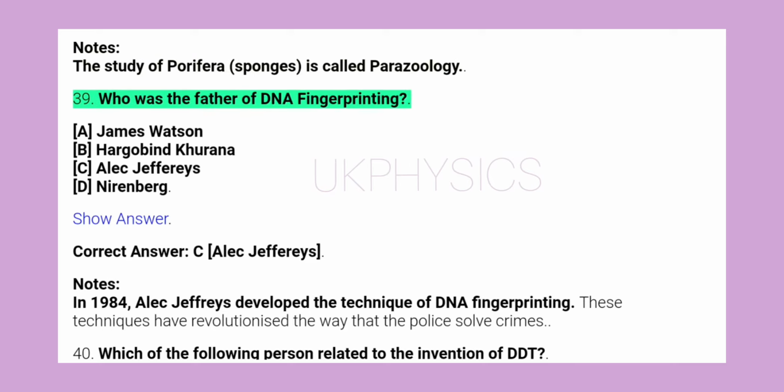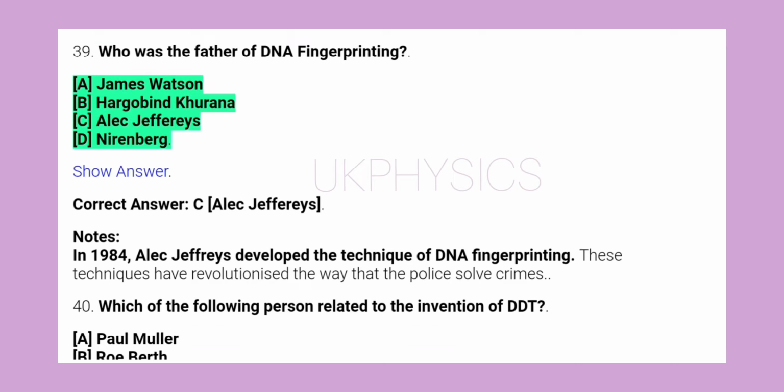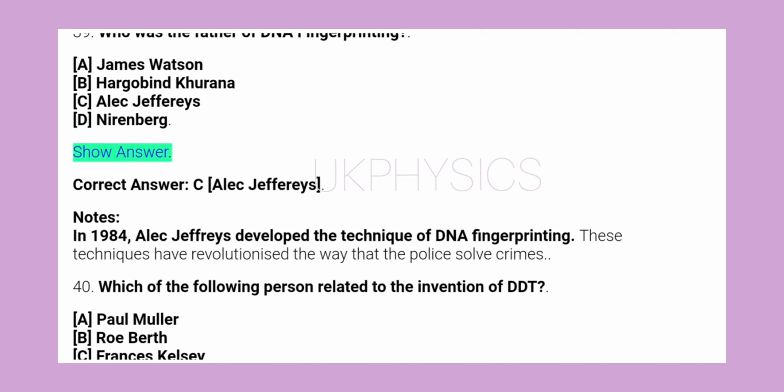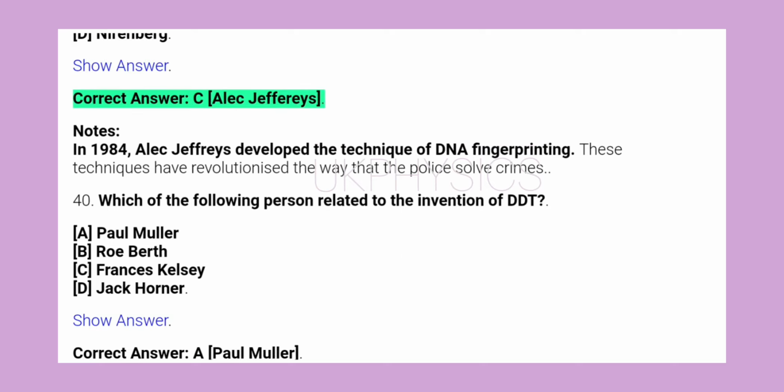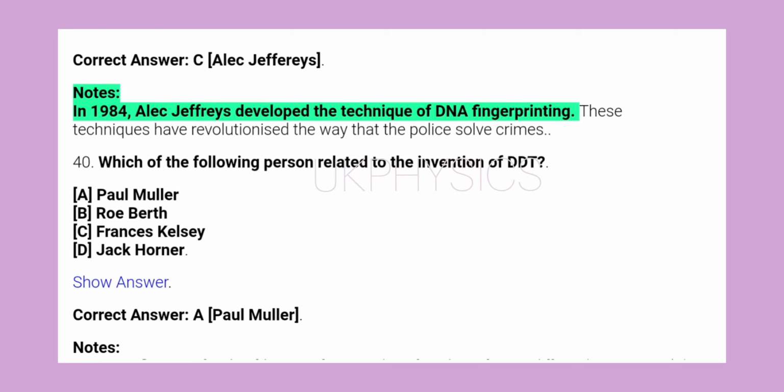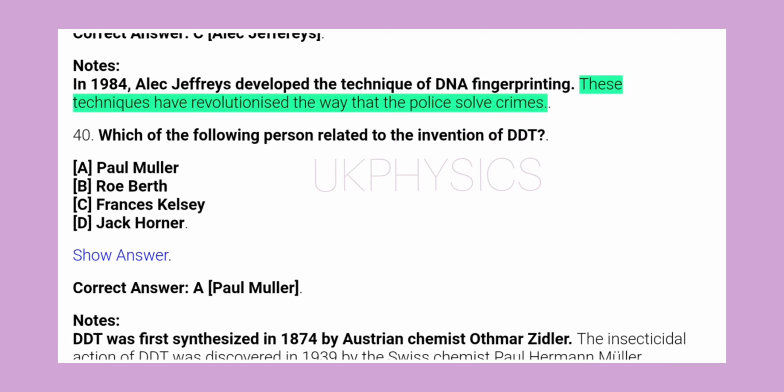39. Who was the father of DNA fingerprinting? A. James Watson, B. Hargobind Khurana, C. Alec Jeffreys, D. Nirenberg. Show answer. Correct answer, C. Alec Jeffreys. Notes: in 1984, Alec Jeffreys developed the technique of DNA fingerprinting. These techniques have revolutionized the way that the police solve crimes.